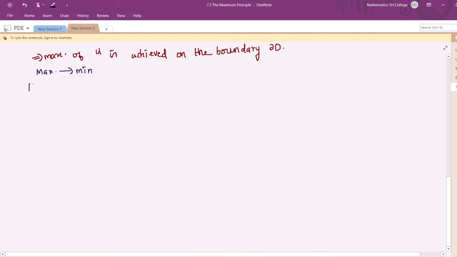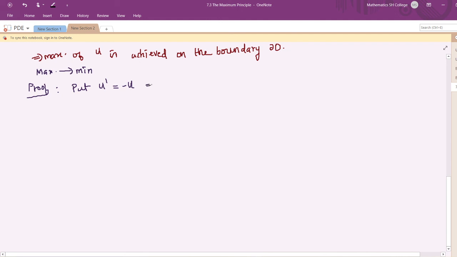And for the proof of the minimum principle, what you have to do is put u' equal to minus u. Then since u is harmonic, u' is also harmonic.